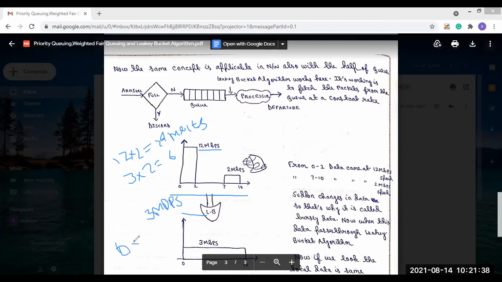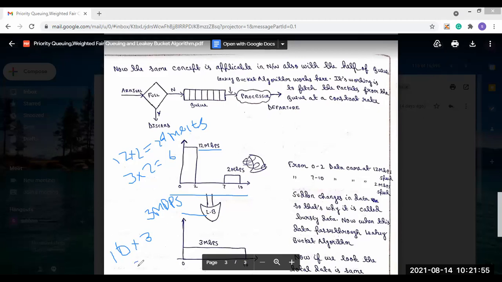You see the amount of data is the same. The amount of data doesn't change. Only the shape of the traffic changes. That means it changes from bursty to constant rate.